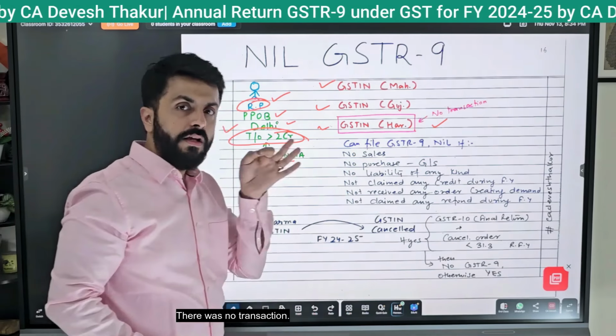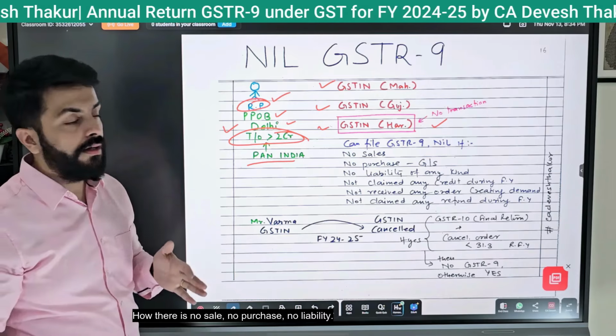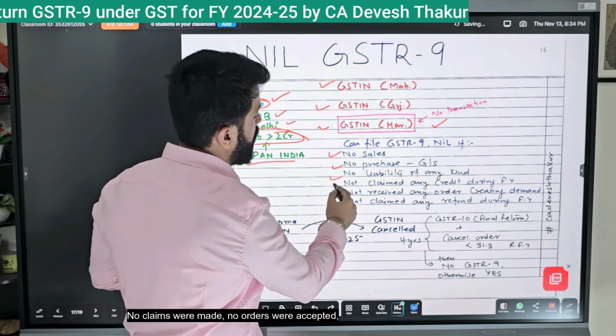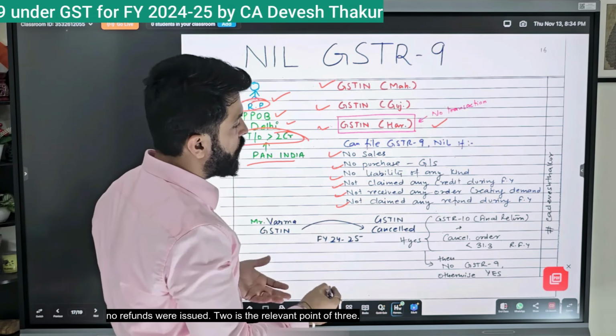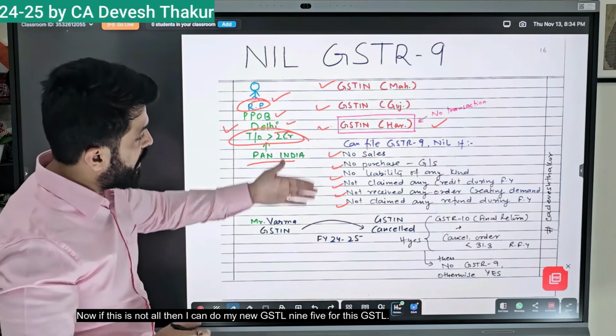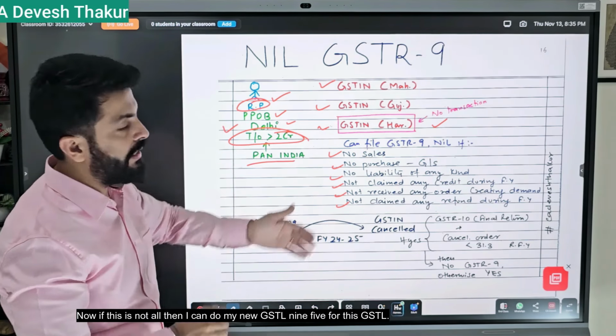There was no transaction. There was no sale, no purchase, no liability, no claims were made, no orders were accepted, no refunds were issued. These are the relevant points. Now, if this is the case, then I can file my nil GSTR-9 for this GSTIN.